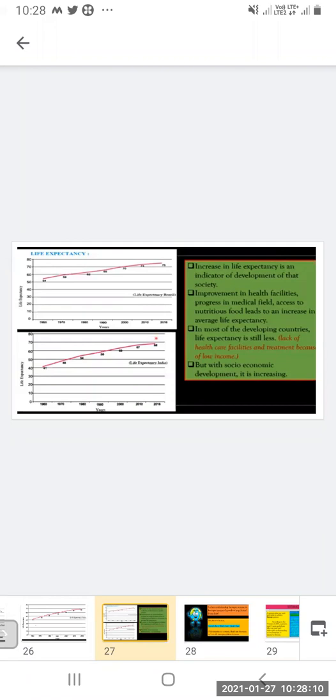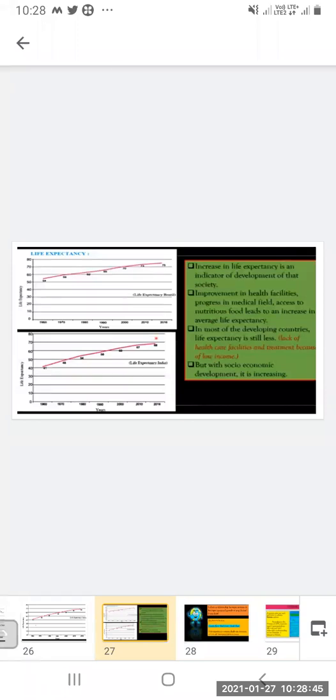It reflects improvement in health facilities and progress in the medical field. Access to nutritional food leads to an increase in average life expectancy, and whatever nutritious food is required by the children is also attained.